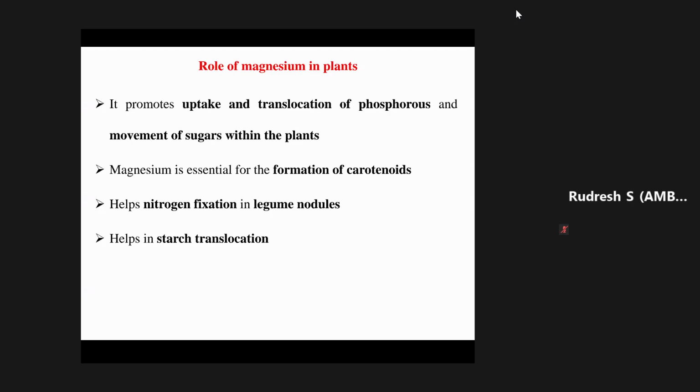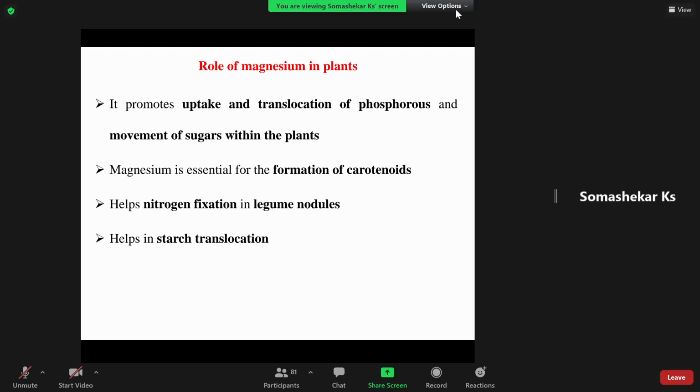This is the difference one should understand. Potassium is involved in synthesis of sucrose or starch, but in lower translocation inside the plant system. But magnesium is involved in lower synthesis of starch, but in translocation in a larger way. Translocation of starch inside the plant system.